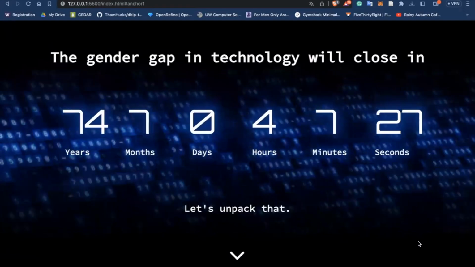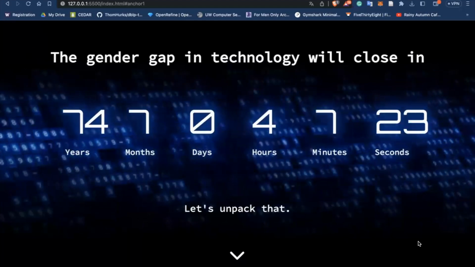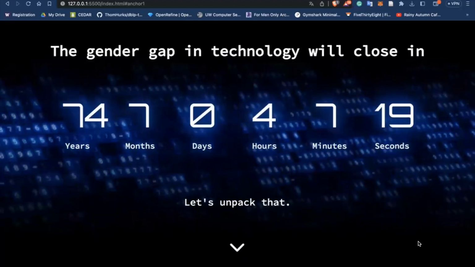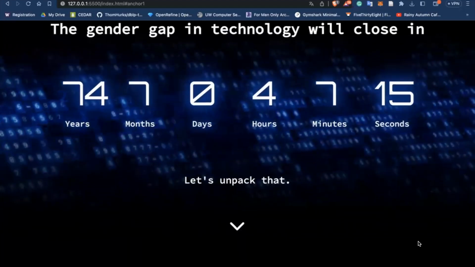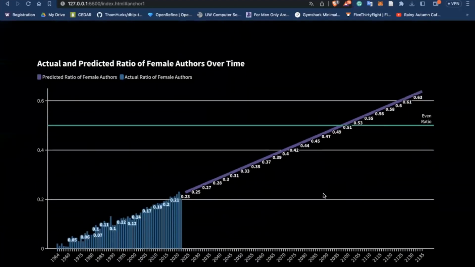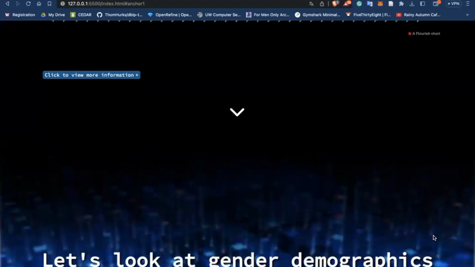Hi, I'm a professor at UW with a PhD in database systems, and I need a resource that I can share with the CS faculty that will help them take our lack of prospective female PhD students seriously. So I'm going to explore this article sent to me, and right off the bat, I see the gender gap is going to close in 74 years, which is way too long. So I want to take a look at that, and I see this linear regression that's telling me that it's going to be equal in 2098, which is just not soon enough.